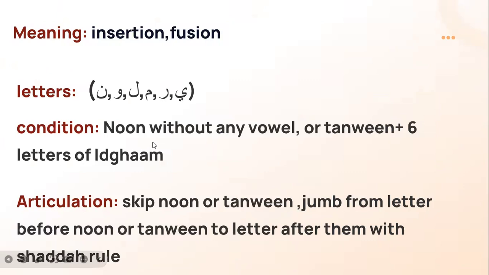Noon sakina or tanween exists at the end of the first word, and after that comes the first of the letters of Idgham in the next word. And these exist in one word, يرملون, the 6 letters ya, ra, mim, lam, waw, noon.